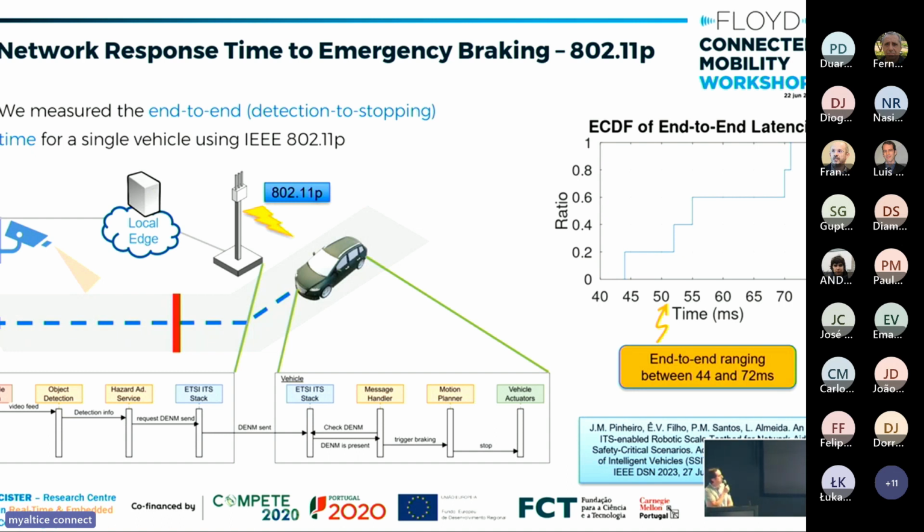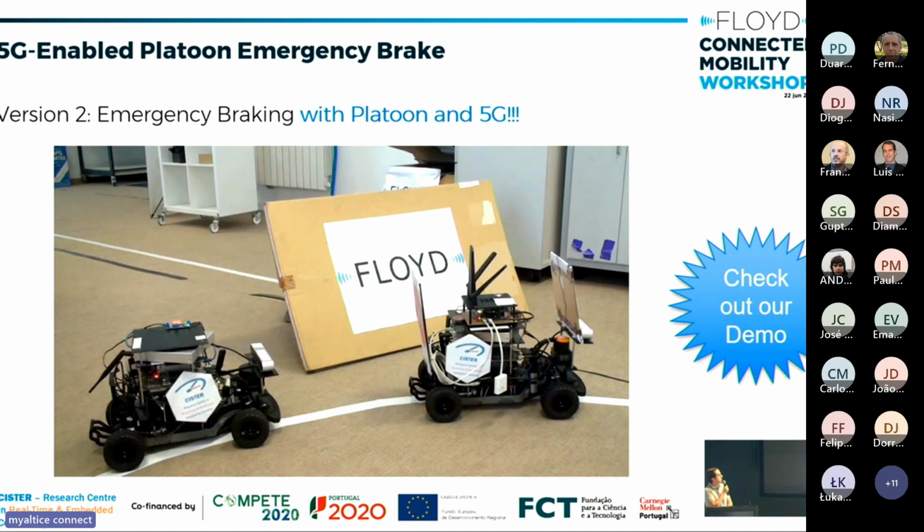And the final slide that I have, which is the evolution of this, is when we have not one car but two cars, and now the information is being sent not via a local 802.11p roadside unit, but actually from the 5G network. Both vehicles are equipped with onboard units, and the front vehicle actually also has a 5G connection. We are replicating the same scenario, but instead of using a local roadside unit, we are using the commercial 5G network. And that's it for my side.